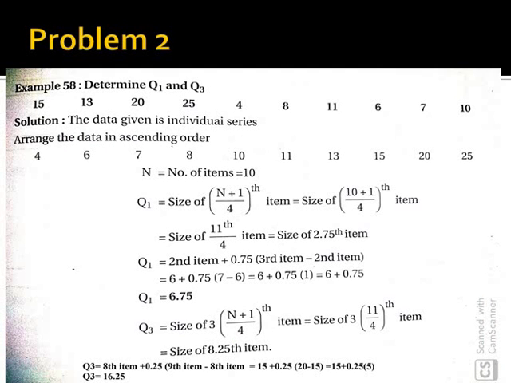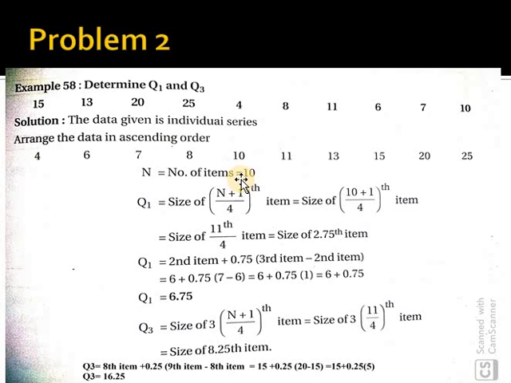And the second problem, here they ask to determine Q1 and Q3. They give the data 15, 13, 20, 25, 4, 8, 11, 6, 7, 8. So what is the first step we need to do here? Yes, we need to arrange the data in ascending order first. And now, what is the total number of observations we have? Here we have a total of 10 observations: 1 2 3 4 5 6 7 8 9 10. It means n is equal to 10.